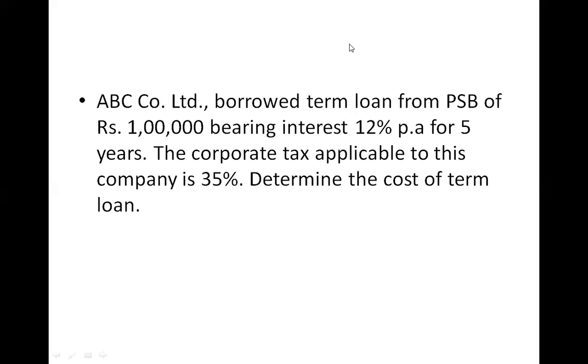Okay. So public sector bank, they have borrowed the loan. How much they borrowed? 1 lakh. And what is the interest rate? Interest rate is 12% per annum, for 5 years. That means the term is 5 years. The corporate tax applicable to this company is 35%. Determine the cost of term loan. So please bear in mind these facts: the value is 1 lakh, interest rate is 12% per annum, it is for 5 years, and tax rate is 35%.